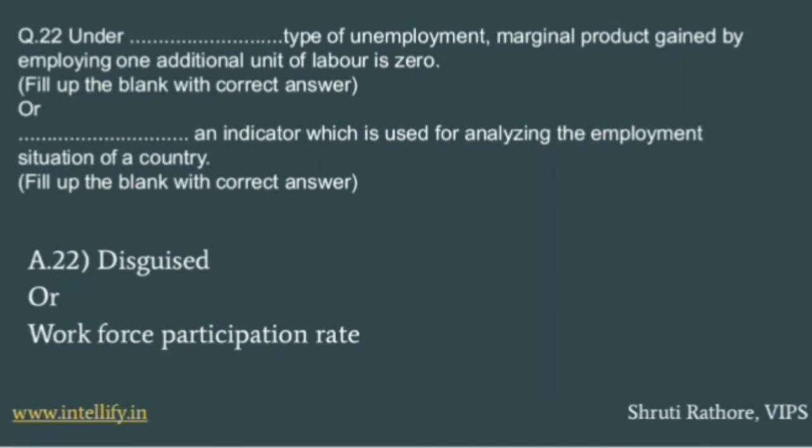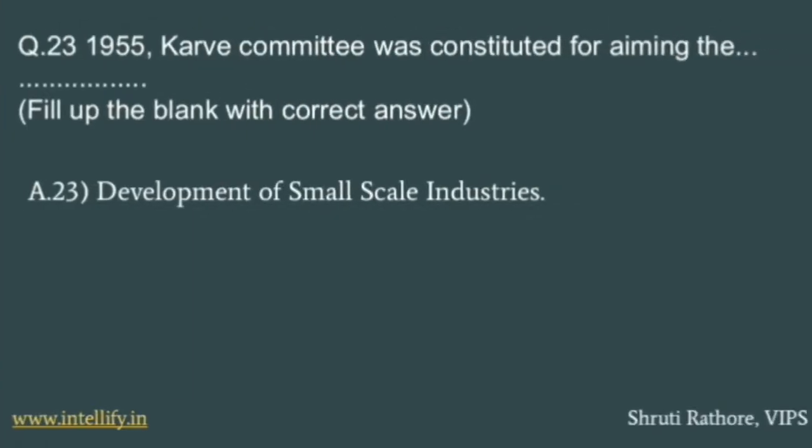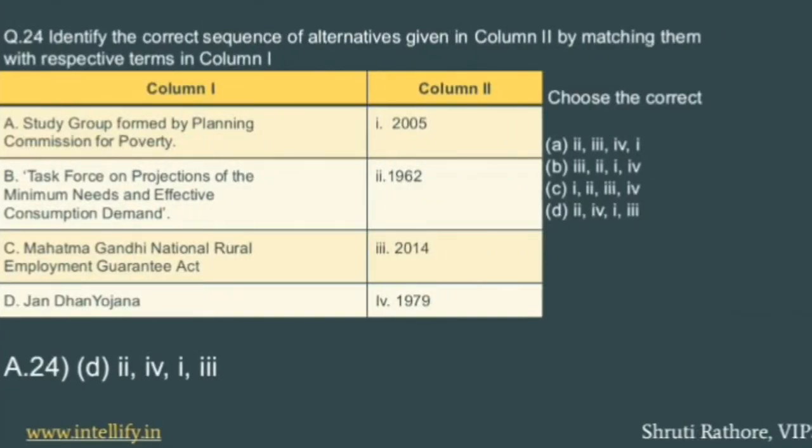Okay, moving forward, question number 23. The 1955 Karve Committee was constituted for aiming the dash. Fill in the blank with the correct answer. So the answer is development of small scale industries. Moving forward to question number 24.